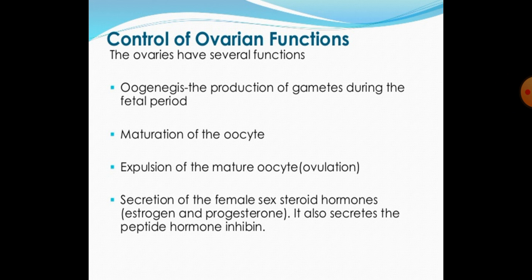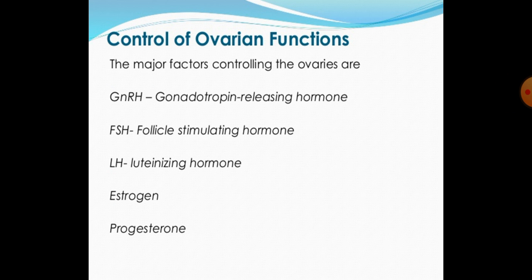Second is maturation of the oocytes. Third is expulsion of the mature oocyte, called ovulation. And fourth is secretion of the female sex steroid hormones, estrogen and progesterone. It also secretes the peptide hormone inhibin.